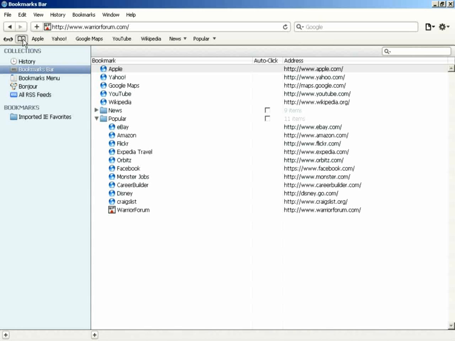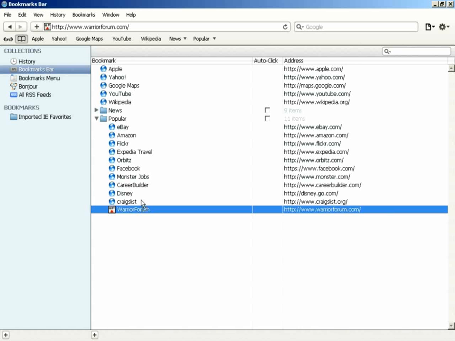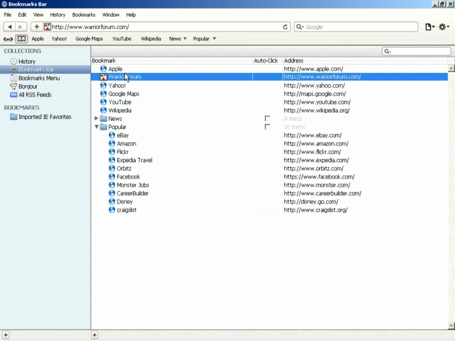This window opens up and you can drag and drop to another location very easily. You can see we now have the Warrior Forum bookmark here in the Bookmarks bar.